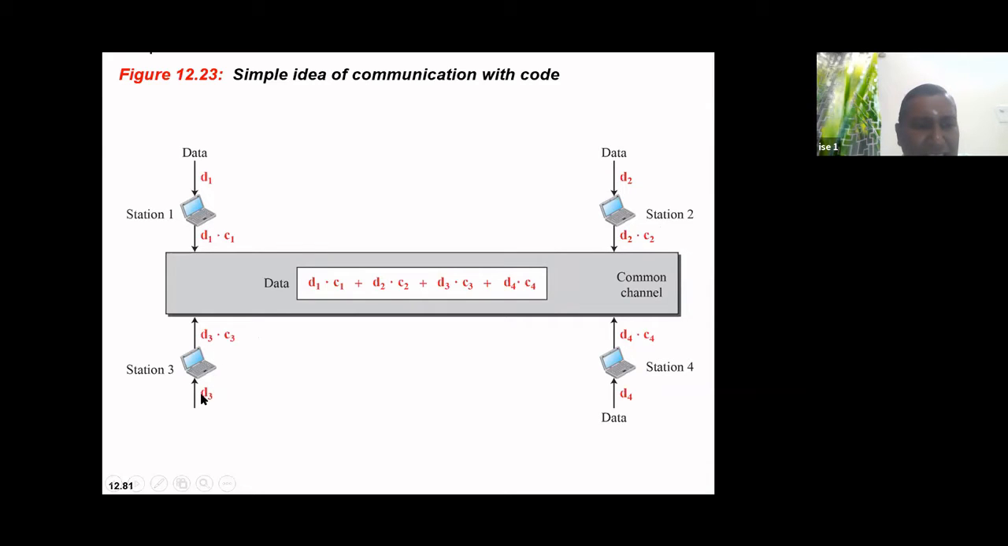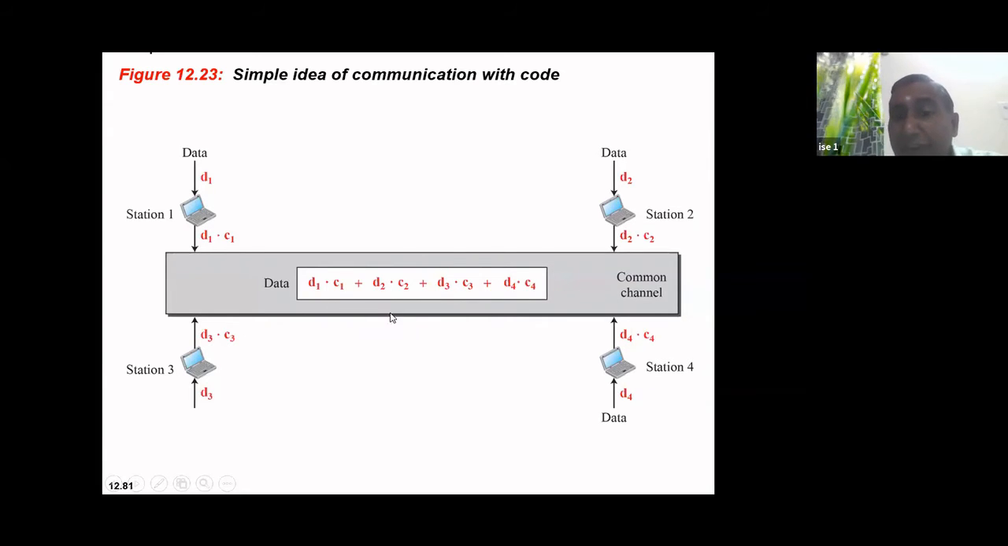Similarly, D3 is the data from station 3, and its chip code is C3. When I multiply D3 with C3, I get this final code. Similarly, with station 4, I'll get C4 D4. And the data from all the stations is added together and goes across the channel. I mean to say D1 C1 plus D2 C2 plus D3 C3 plus D4 C4 is transmitted across the channel. So all these codes are summed together.